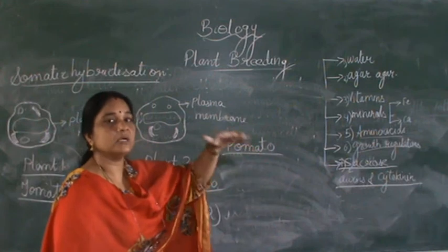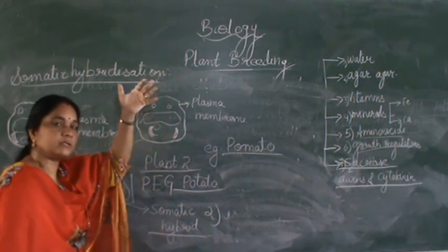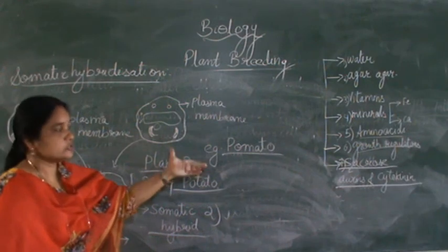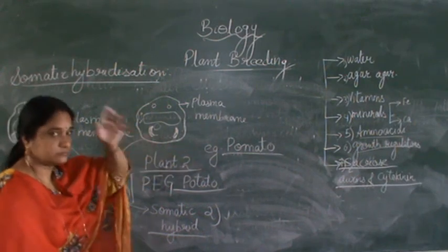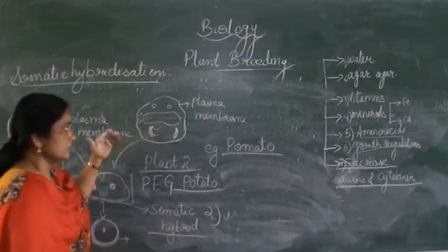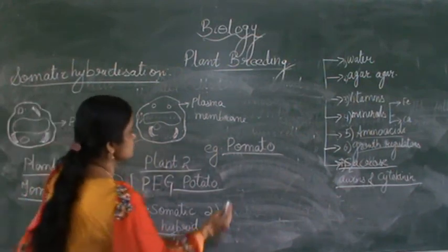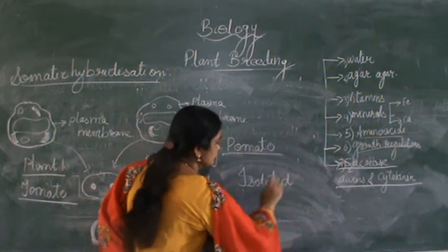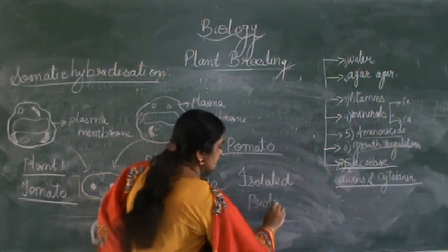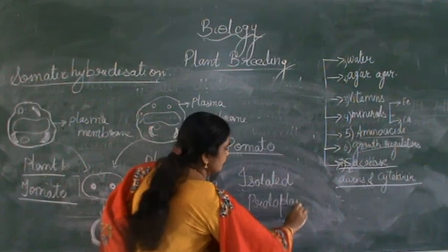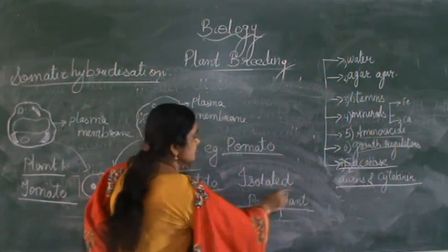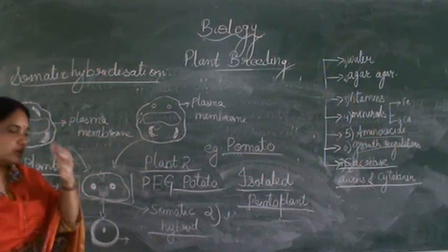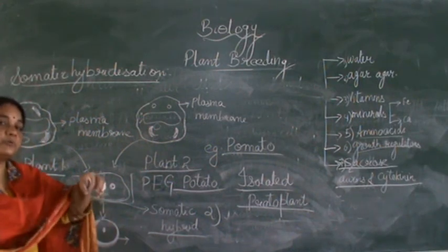Here you can see the tomato can be grown on the upper part, and in the underground part the potato can be obtained. So this is an important topic. It is known as somatic hybridization, where we are using isolated protoplast for growing plants. Isolated protoplast is obtained by dissolving the cell wall of the plant